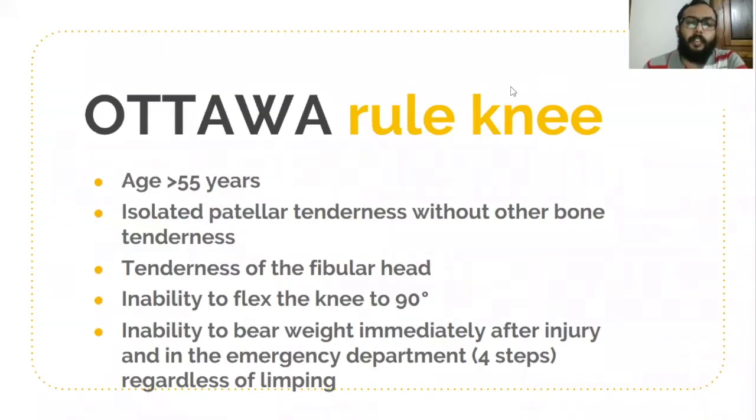Hi friends, in this video I would like to discuss the Ottawa rule of ankle and knee joint. Actually, the Ottawa rule was generated to avoid unnecessary imaging in acute injuries of the knee and ankle joints. Coming to the Ottawa rule of knee, it is indicated in acute knee injuries.